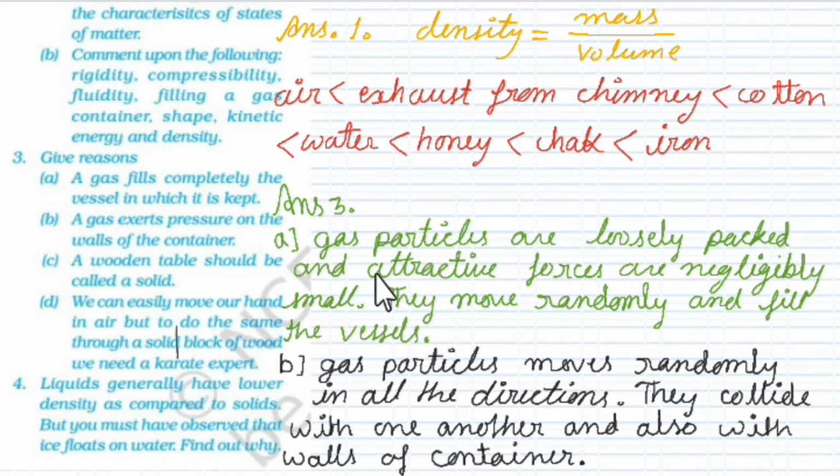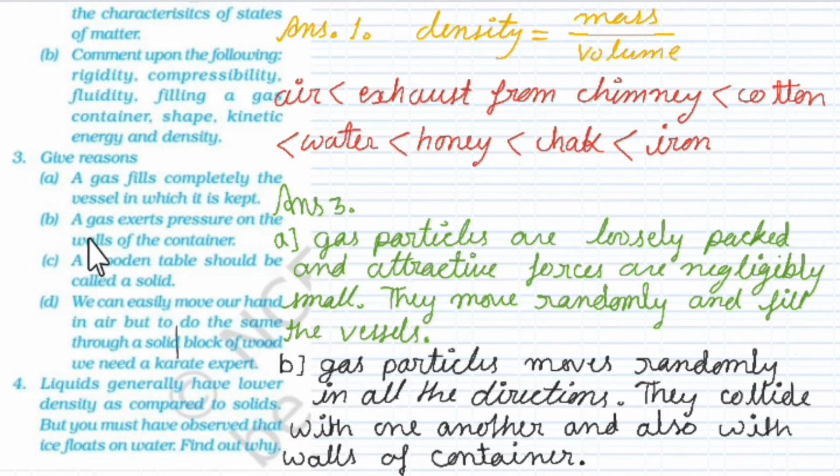Then you will write the second point, the attractive forces are negligible between gas particles. That is the reason, and they have kinetic energy, that is the reason they move randomly and fill the vessels. So these are the ways you will explain the question, based on how many marks that question carries.